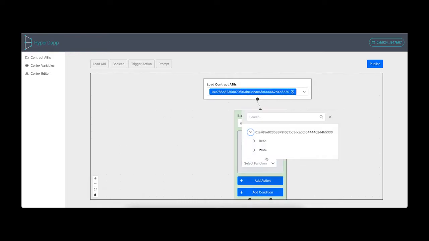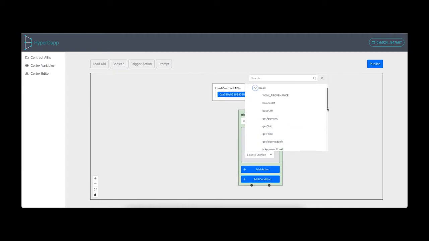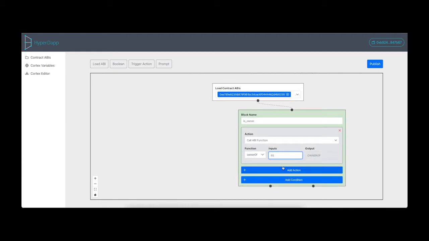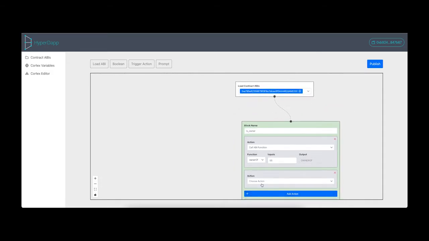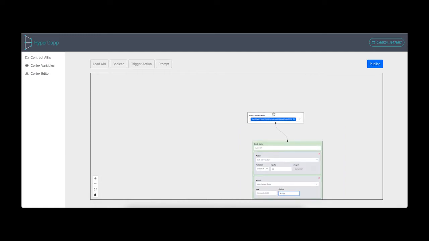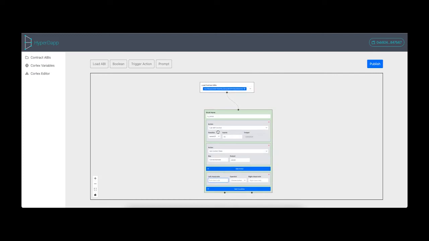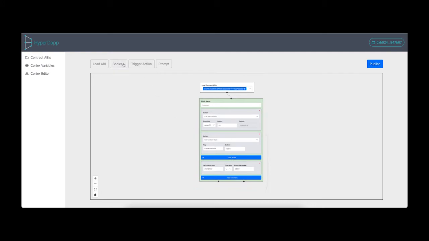In this case, we want to do a Boolean function and name it isOwner to check if the user is the owner of token ID 55. We will select the ownerOf method in the API, and the input we want is token ID 55. We then retrieve the current user wallet address from the context and do a comparison. Is the current user address matching the address returned from the ownerOf smart contract function? If the function returns true, we prompt the user to mint a new NFT. If false, we will return a message of our choosing. And that's it. We can now publish the workflow by clicking the button in the top right-hand corner.